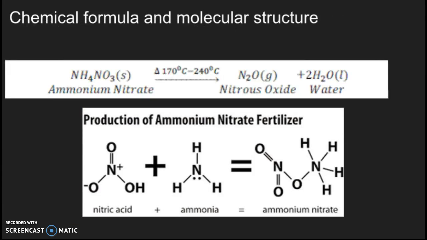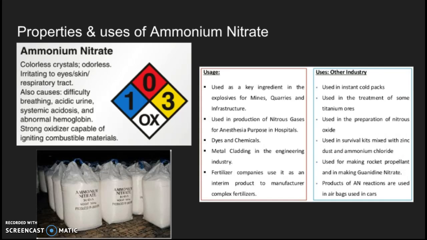Ammonium nitrate is a combination of nitric acid and ammonia, which is a neutralization reaction. The explosion's reaction was when the ammonium nitrate decomposes into nitrous oxide gas and water vapor when heated, which is a decomposition reaction. Ammonium nitrate is used as a fertilizer and in explosives.